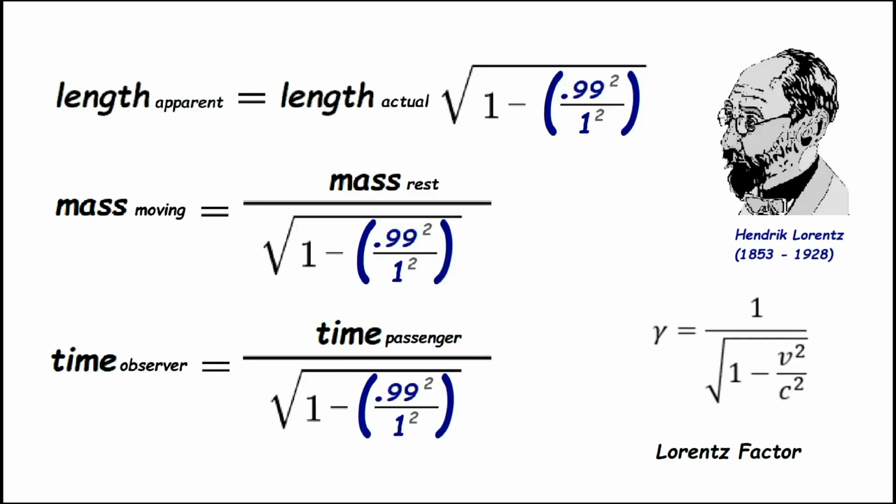He goes in there and he uses this factor called the Lorentz factor. And there you see the factor at the bottom right. 1 minus what? v squared, meaning the velocity of the object, over c squared, which is the velocity of light. So he takes that factor, he gets the square root of it, 1 over that, and he's going to use that factor to calculate length contraction, mass, and time eventually. Okay, and this was the work of different mathematicians in those days, but Hendrik takes the credit at least for the Lorentz factor, which again, I think really the fellow who zeroed in on that first was Heaviside.